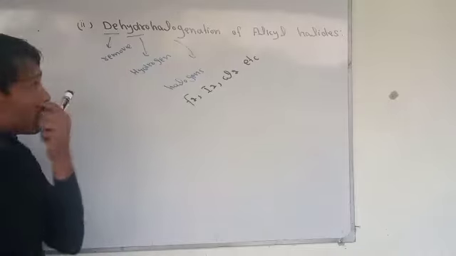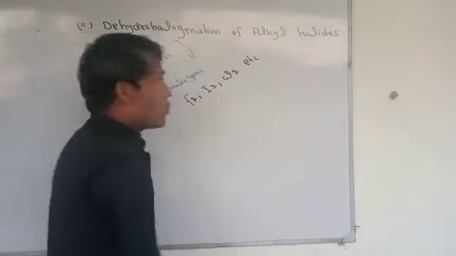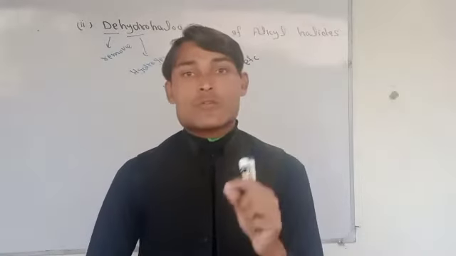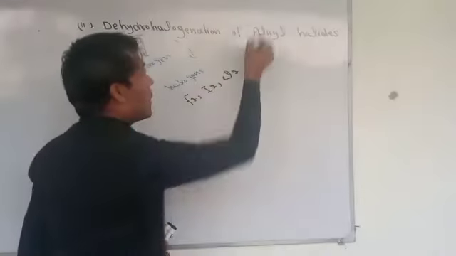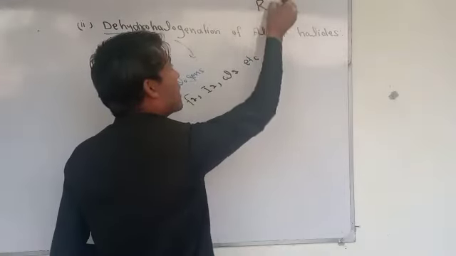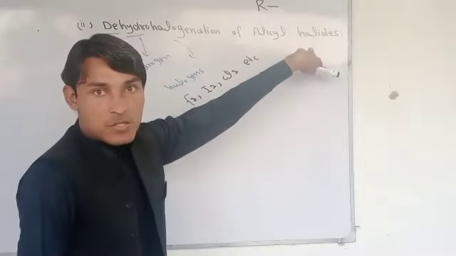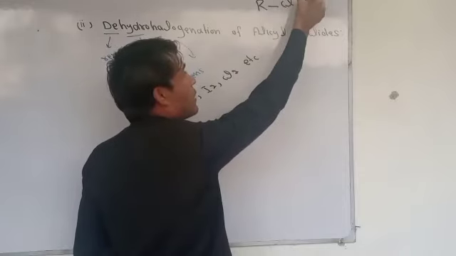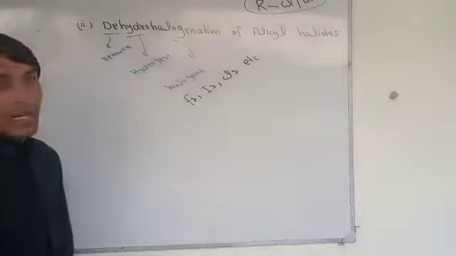And now if we talk about alkyl halides, what does alkyl halide mean? As we know, when you remove one hydrogen from an alkane, we call it alkyl, and we can represent it by R. Halides means the addition of halogens, for example, I can add chlorine or bromine. So this is basically called alkyl halides.